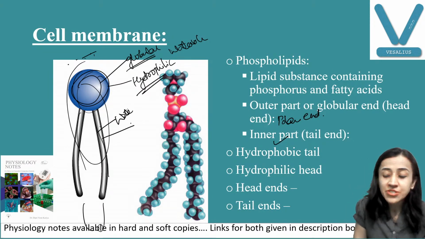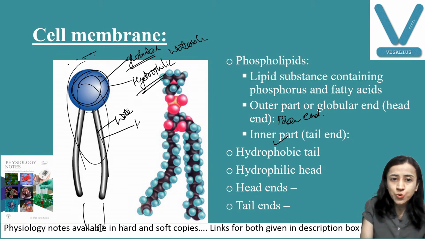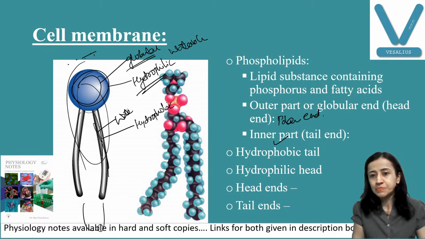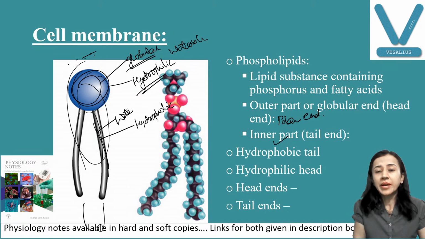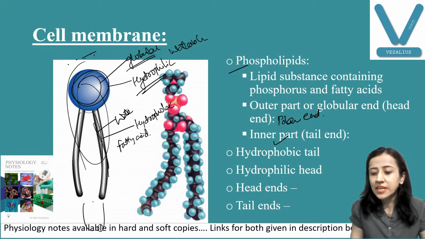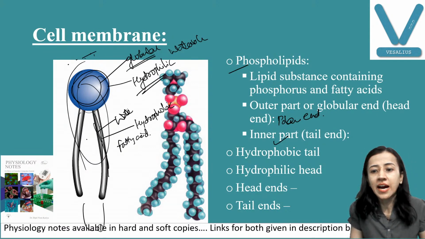And this is, try to remember the name, hydrophobic. Phobia means fear, so the hydrophobic part, this is the tail part. Hydrophilic, head part, globular part, made up of phosphate. Hydrophobic, tail part, made up of fatty acid. So head ends, there are two words you can see here, extracellular and intracellular fluid, and tail ends are in the center.